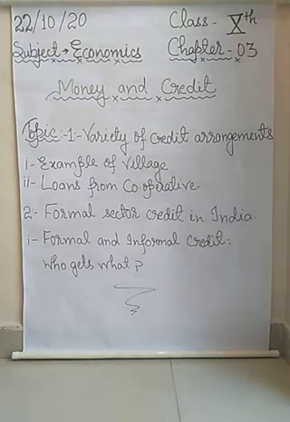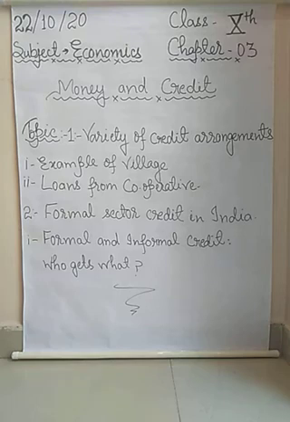Okay, so the first case is related to Shamal. Shamal needs loans for cultivation on his 1.5 acres of land every season, and a few years back he would borrow money from the village money lender. You know very well that the informal sector, like the money lender, always charges a high interest rate on any loan.